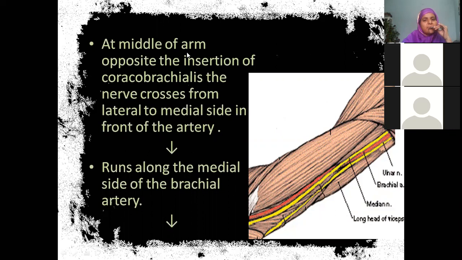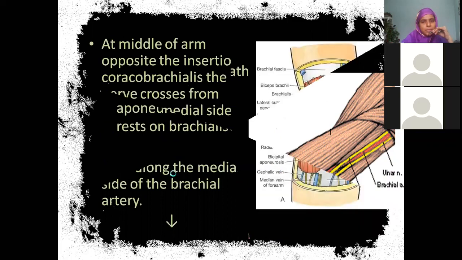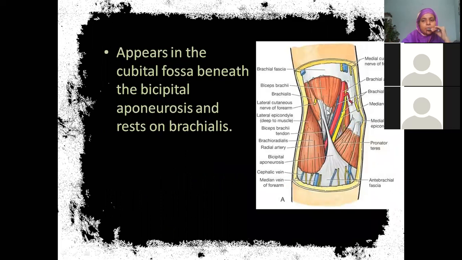So at the middle of the arm, opposite the insertion of coracobrachialis, the nerve is crossing from the lateral side. It is now coming to the medial side. This is the point of the insertion of coracobrachialis muscle. Then it runs along the medial side of the brachial artery. Then it is appearing in the cubital fossa.